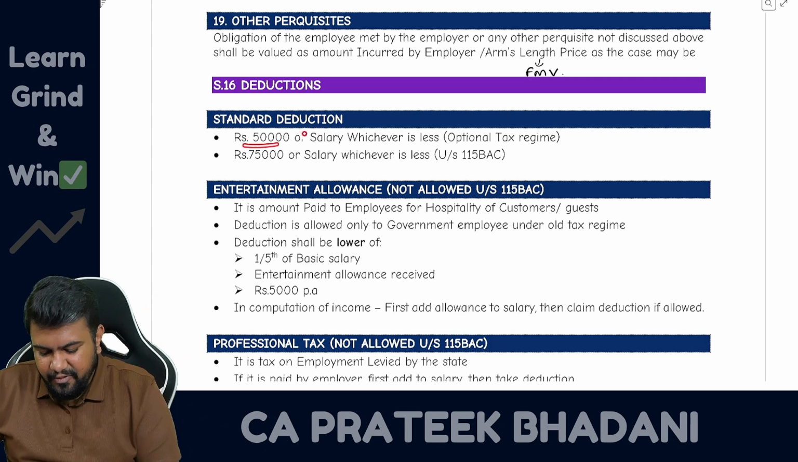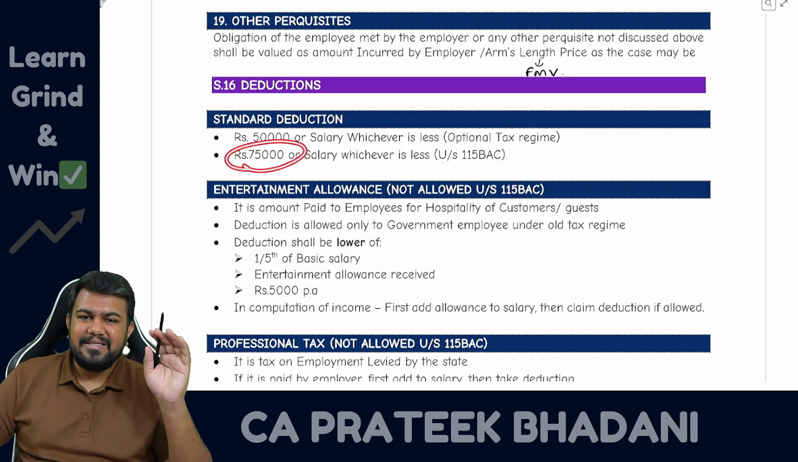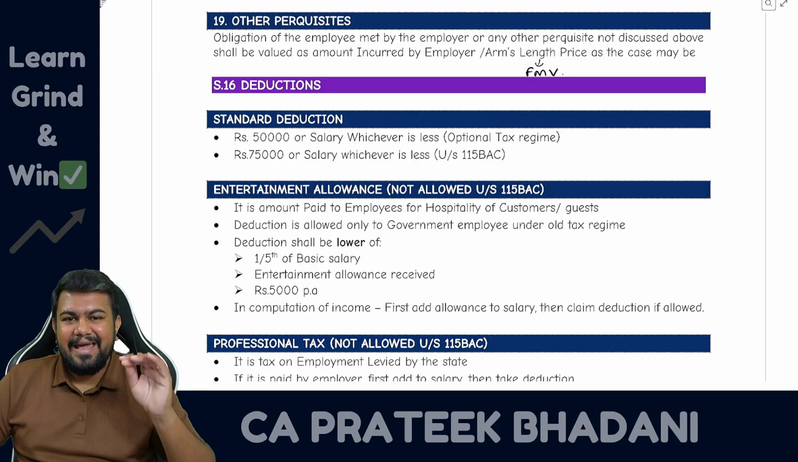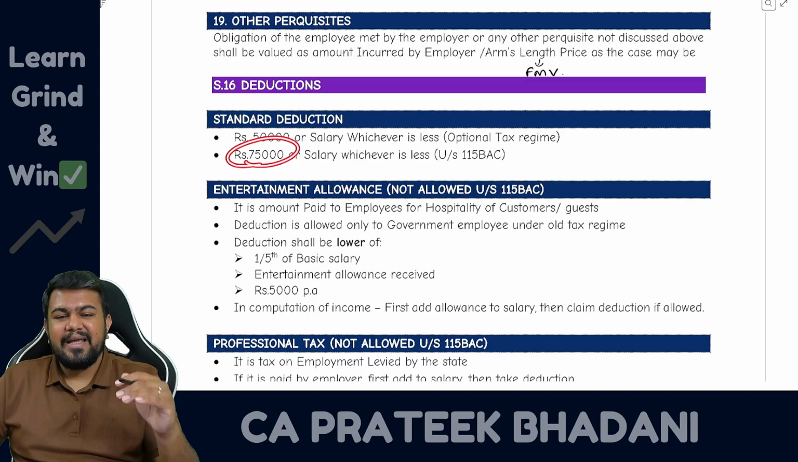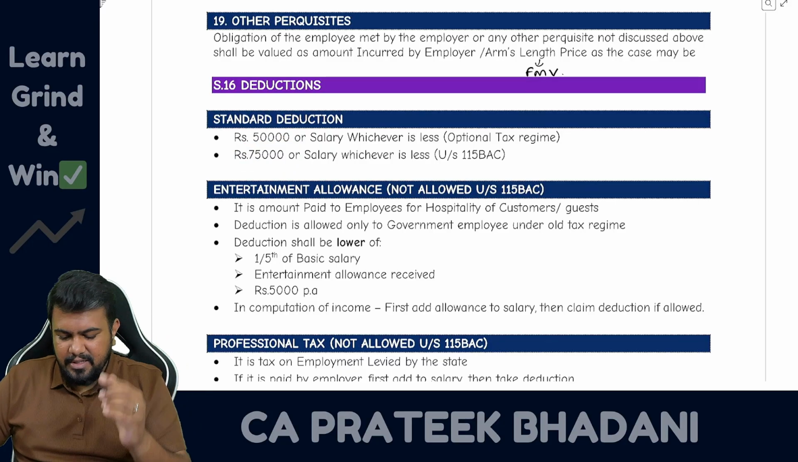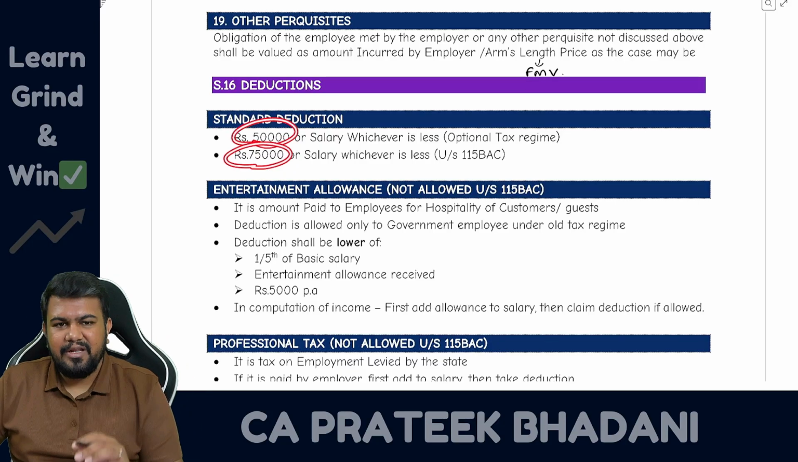In old regime 50,000 is the standard deduction. In new regime 75,000 is the standard deduction. So this is a very rare case where new regime is giving extra benefit to the employee. So old regime 50,000, new regime 75,000.